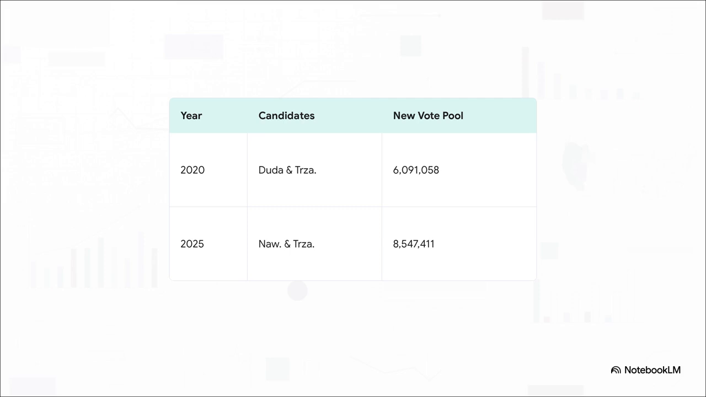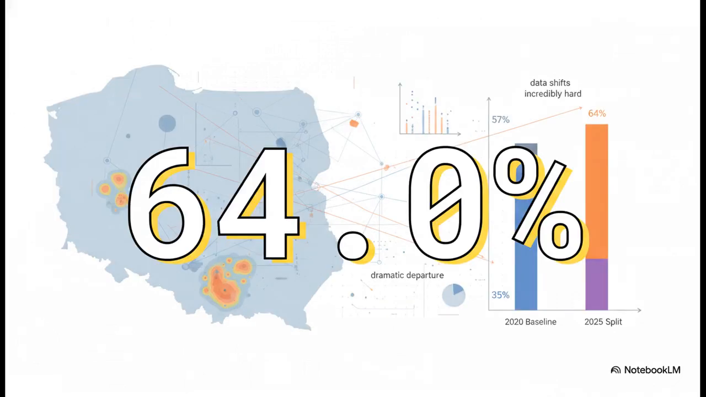A larger pool means more data points, which in statistical terms usually means more predictable, stable curves. But actually, that's not what happened here. The 2025 split of that pool marks a dramatic, and I mean dramatic, departure from the 2020 baseline. Nawrocki captured an average of 64%, leaving Trzaskowski with 35%.